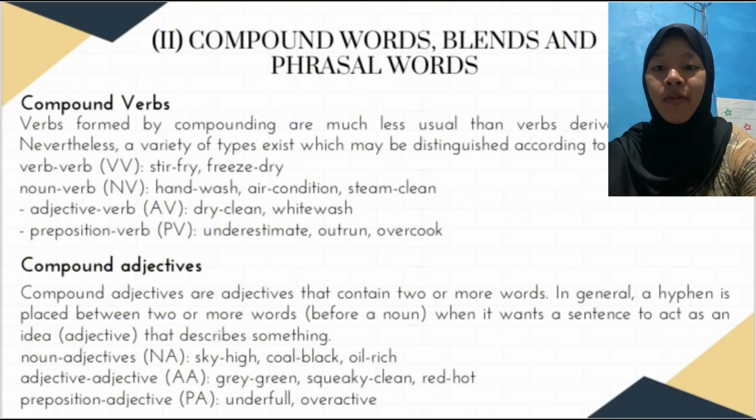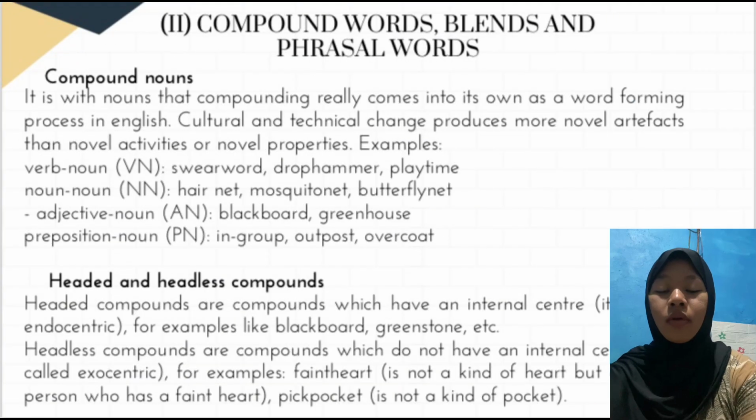Noun adjective. Sky is a noun. Blue is an adjective. Gray is an adjective and green is an adjective. Preposition adjective. Under is a preposition. Full is an adjective. Okay, the next is compound noun.